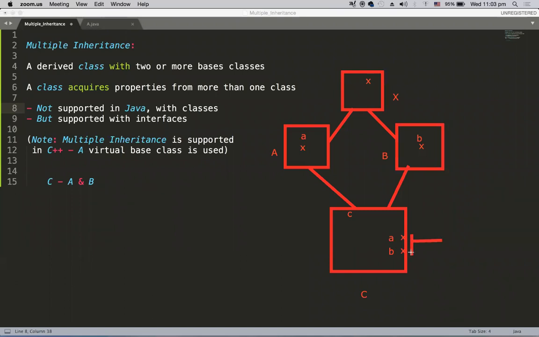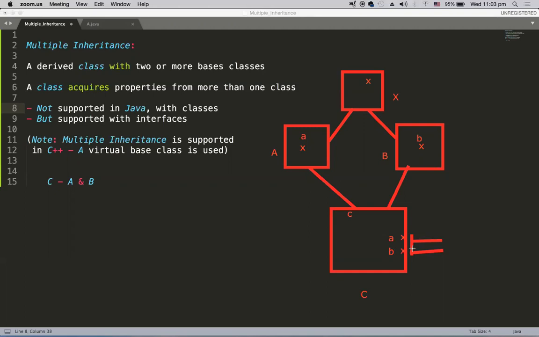This is one and this is the other. So there is ambiguity, duplication. This X has been derived through A, and the same X has come through B as well. So X means what? Some data members and some methods. So now I have same named data members and same named method members, which is not acceptable in any programming language.